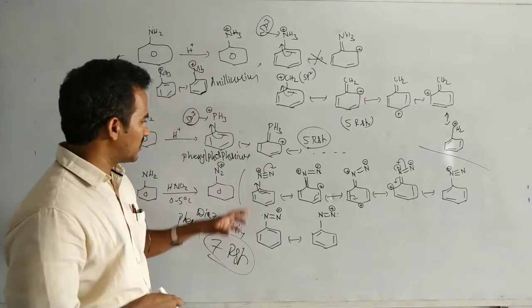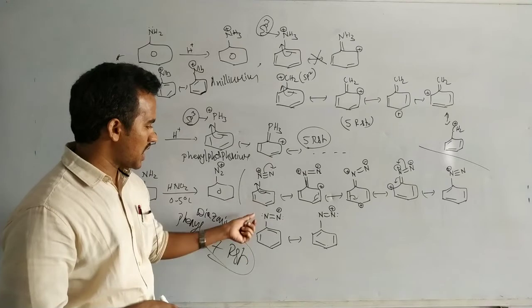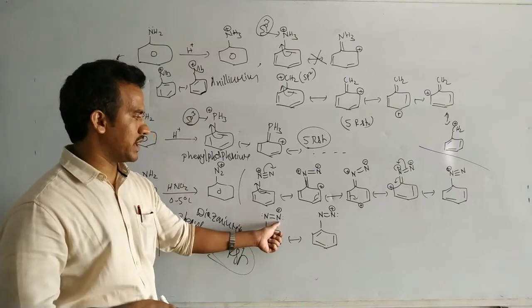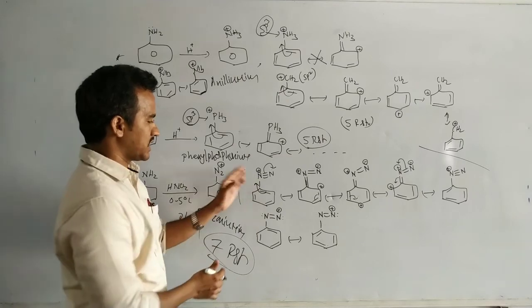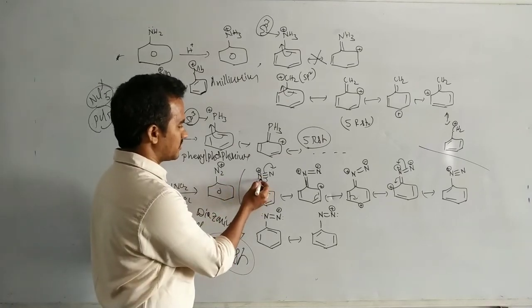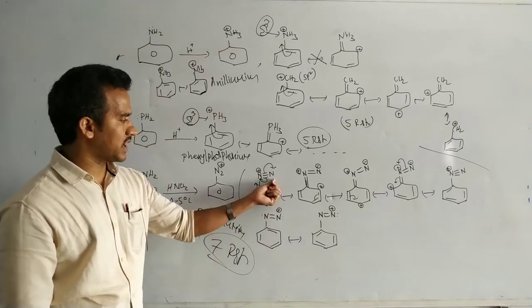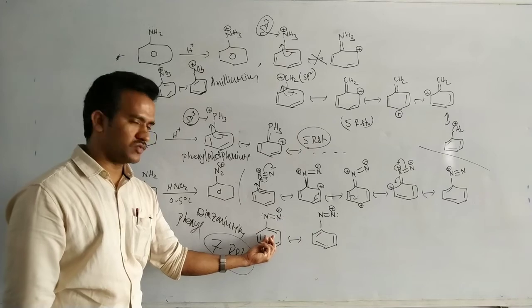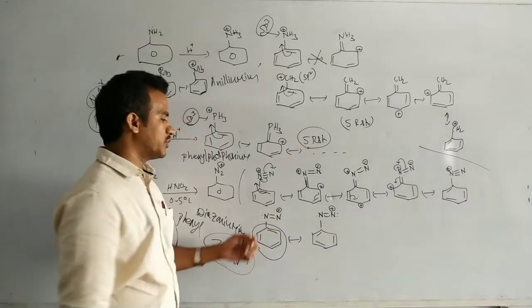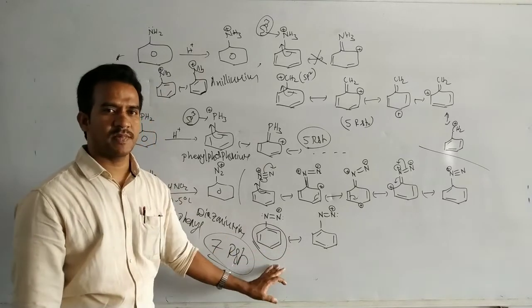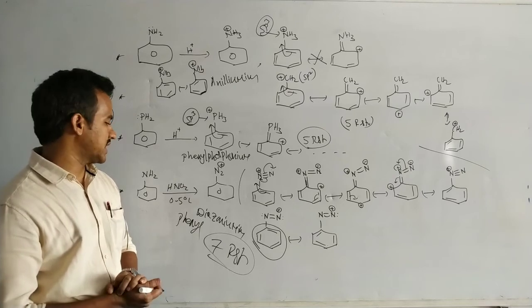Similarly, for the benzene diazonium ion, this is the one structure. For this one, 5 resonating structures are possible, and this one is also possible: N double bond N. By transfer of these electrons, this positively charged nitrogen gains electrons and becomes neutral, and the other nitrogen carries the positive charge. This is one more possible structure. Now by changing the position of pi electrons, we get 2 more resonating structures. So totally 7 resonating structures are possible for the benzene diazonium ion.